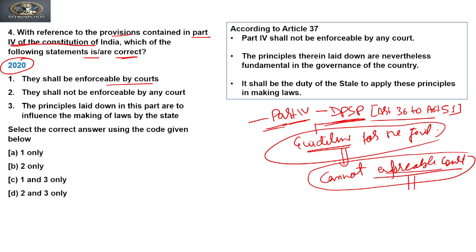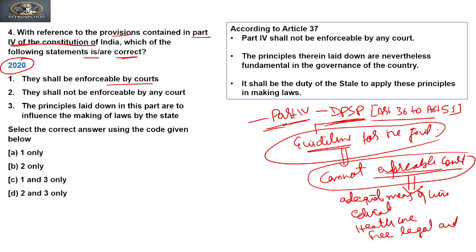Why? Because it is about providing adequate means. If you see the articles of this part, they provide for things like adequate means of livelihood, providing education, providing health care, or providing free legal aid service, etc. All this requires a huge investment of economic resources or finances, right?